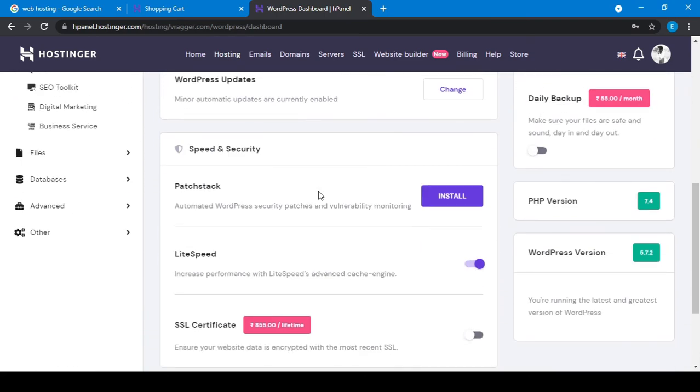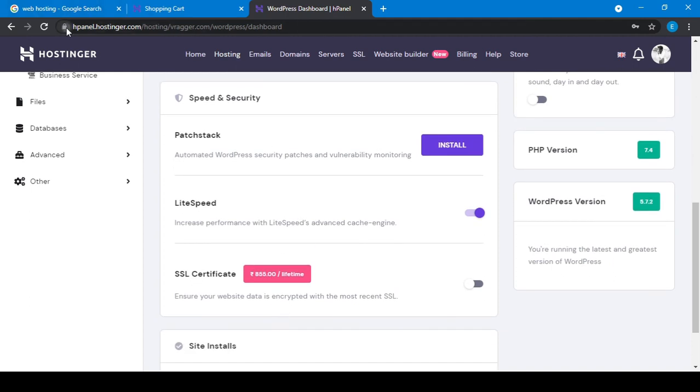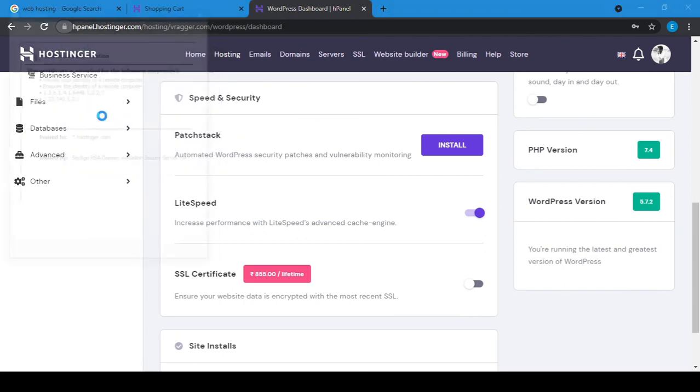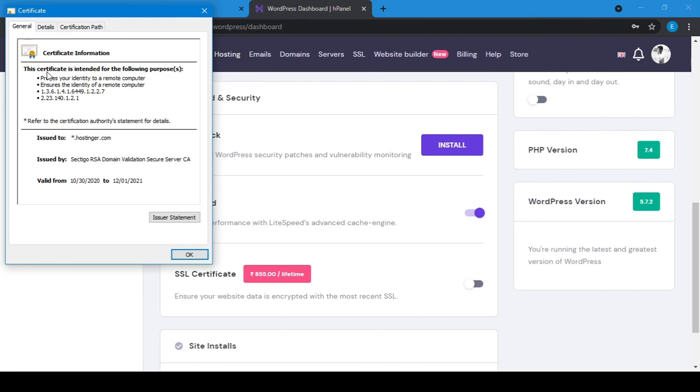There are some options. SSL, we already discussed that. This lock is called SSL. If you want to know more, you can just click on certificate. You can see the details of the certificate, the purpose for which it was issued. This is issued for hostinger.com, issued by RSA domain, something like that, and the validity of that certificate.